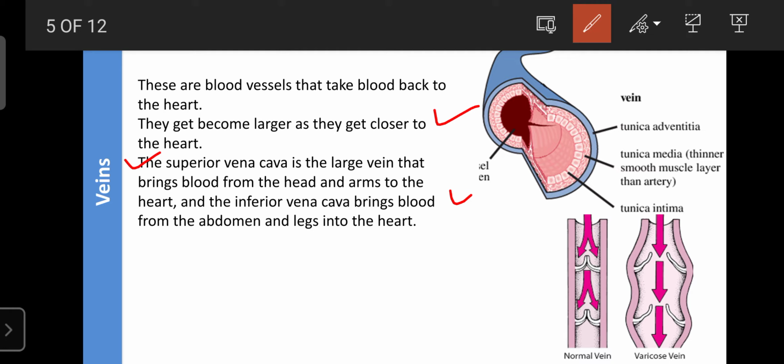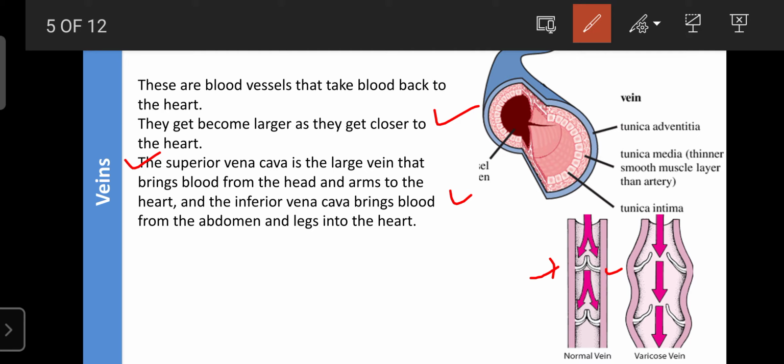And unlike arteries, veins have special features, known as valves. Arteries do not have any valves, but veins do, and these valves prevent the back entry of blood, even when the pressure is low.